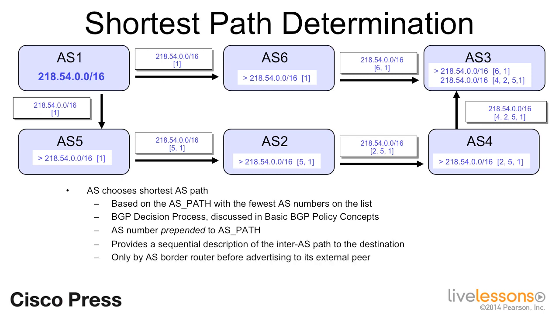It's also important to note that even though you don't see the routers within the autonomous systems in this example, a router only adds its AS number to the AS path list when it advertises the prefix to a neighbor in a different autonomous system. This will make more sense to you in Labs 2 and 3 when we talk about eBGP and iBGP.